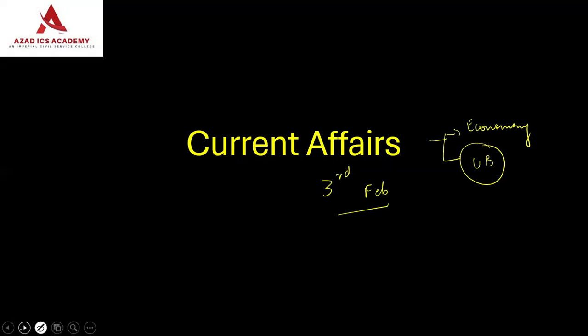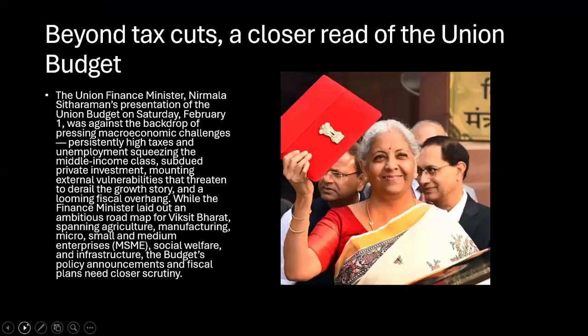So the first important article that we have today is "Beyond tax cuts, a closer read of the Union Budget." So apart from the tax cut, what else is there in the union budget? We all know that there is some reduction in the tax, so I'll not go into details of that right now. But yes, apart from that, there are some other things that we need to know, and we'll discuss those things in today's current affairs topic.